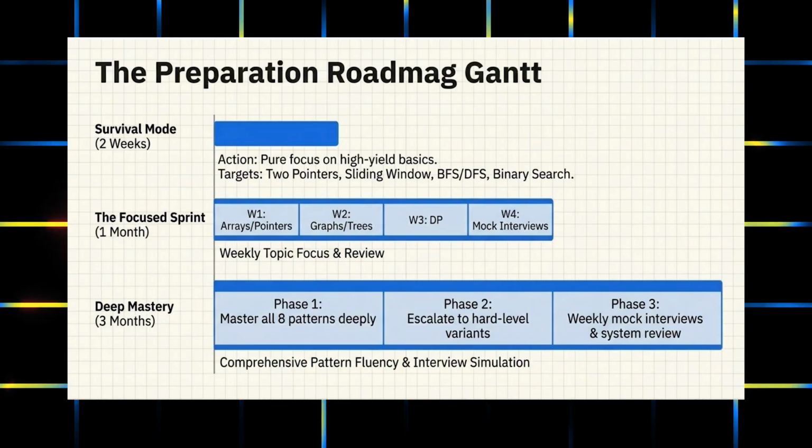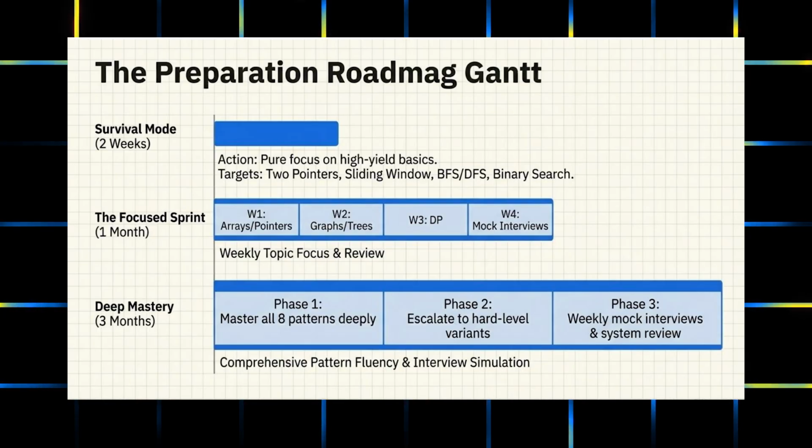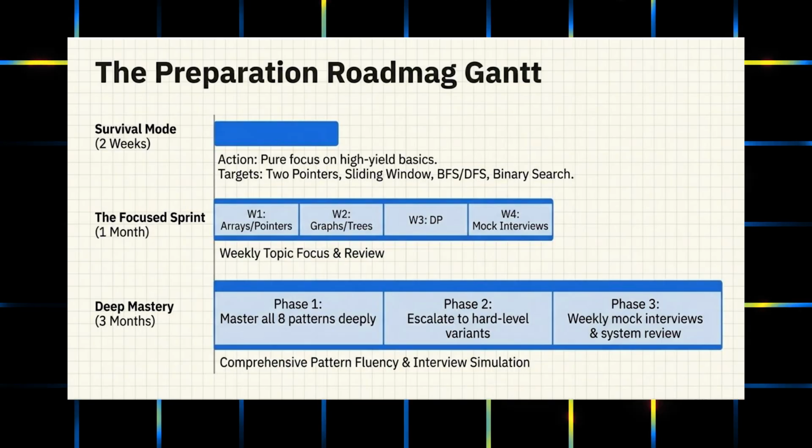In the third week, you will go for trees and graphs. And in the fourth week, you will go for dynamic programming and backtracking. That's how you can divide and focus on one topic at a time and master the corresponding pattern.